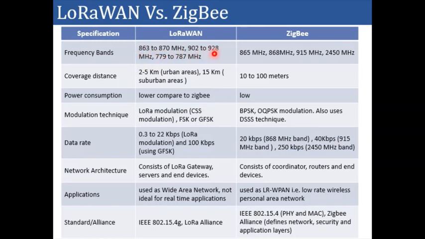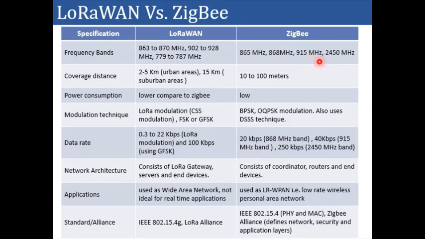Now, if you compare LoRaWAN and ZigBee, the frequency bands in LoRaWAN range between 863 to 870 megahertz, or 900 to 928 megahertz, or 779 to 787 megahertz. So typically the ISM bands with less than 1 gigahertz are being utilized in LoRaWAN.